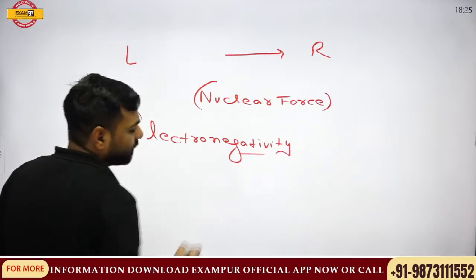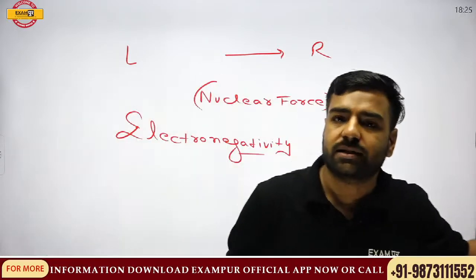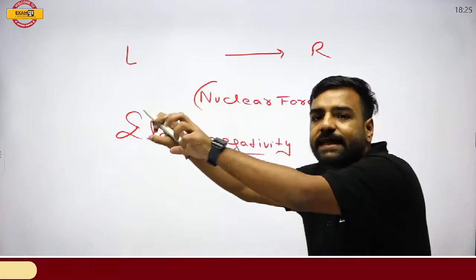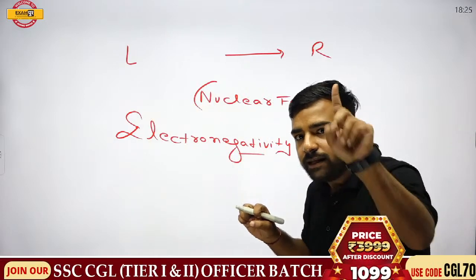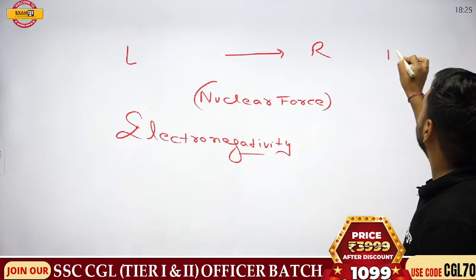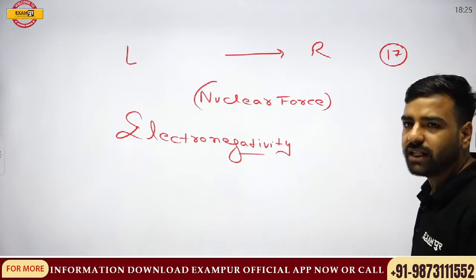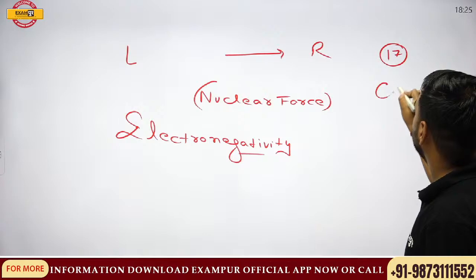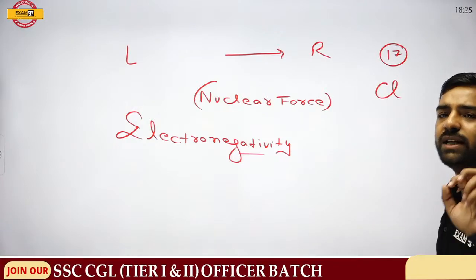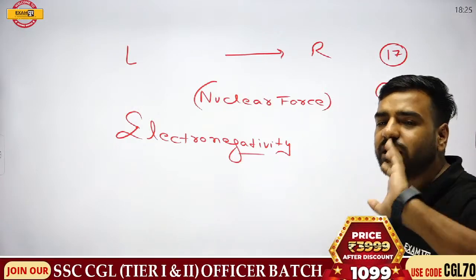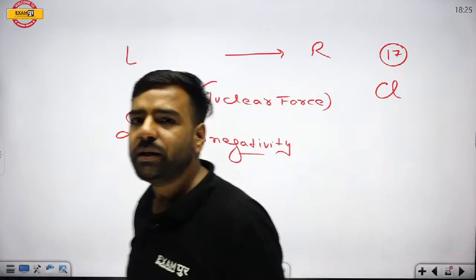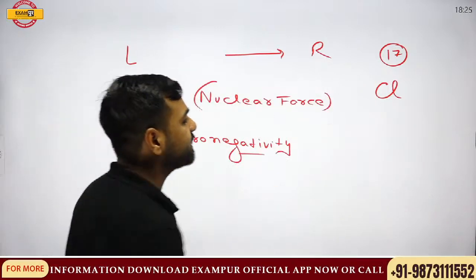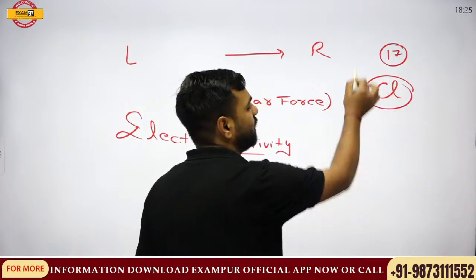We know that non-metals actually want the electrons. Why? There's a reason. If I talk about the 17th group, we have chlorine. Now for chlorine, can you tell me its atomic number? Gopinath and others present in the class, can you tell me the atomic number of chlorine?